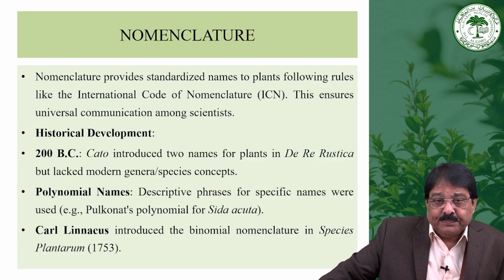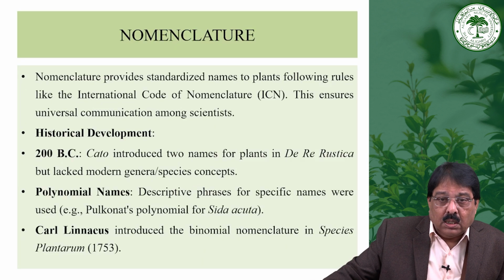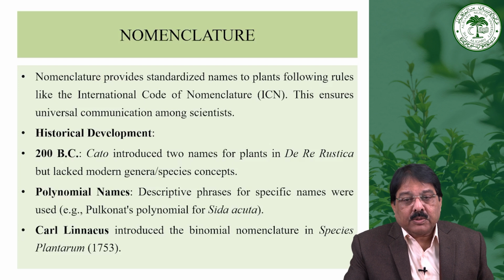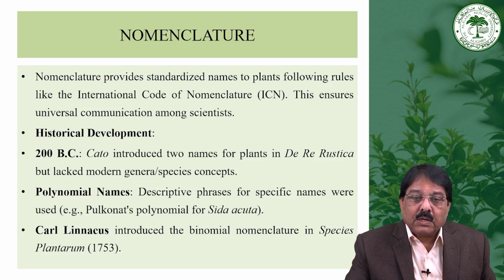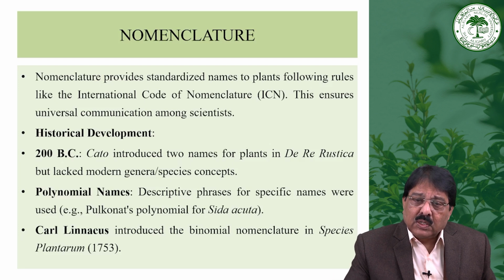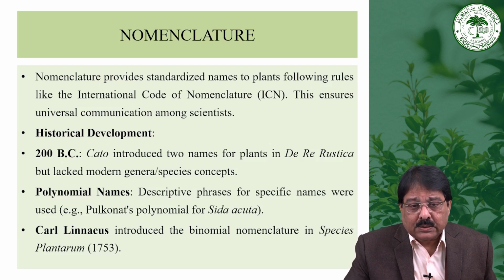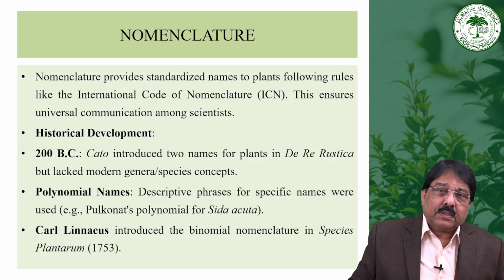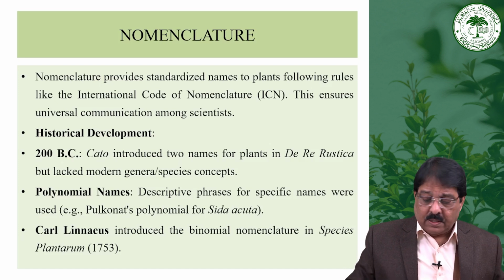Then the nomenclature. Nomenclature is on the basis of certain rules that are governed by the International Code of Nomenclature. They have given certain rules, and on that basis you may give the name to the plant. And if we talk about the history of nomenclature, when it started, the idea about the genus as well as the species came, and after that the polynomials came into existence.